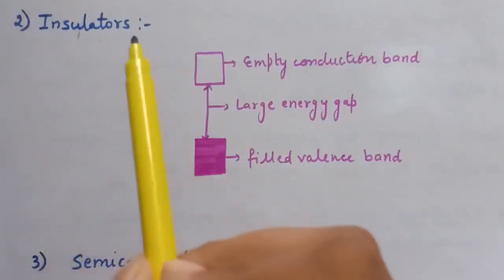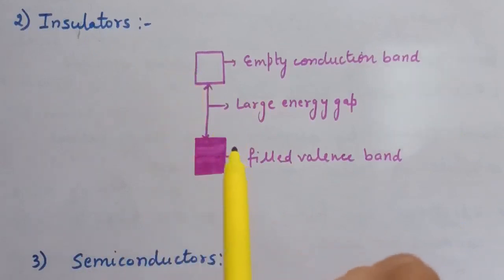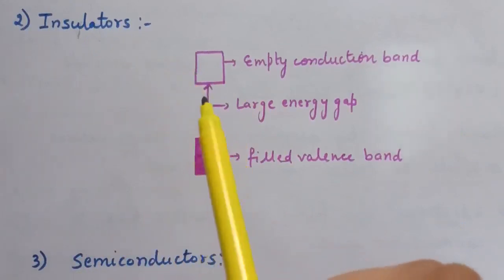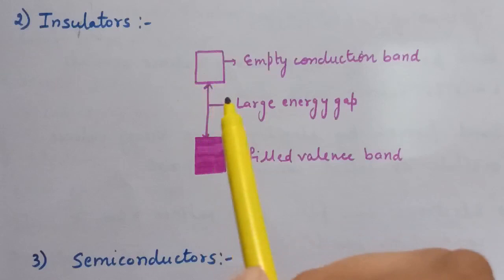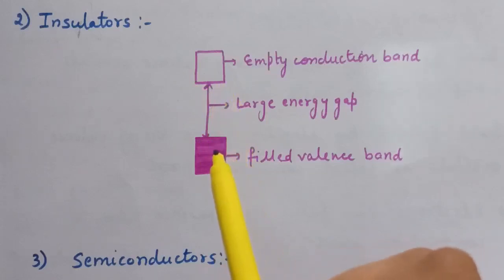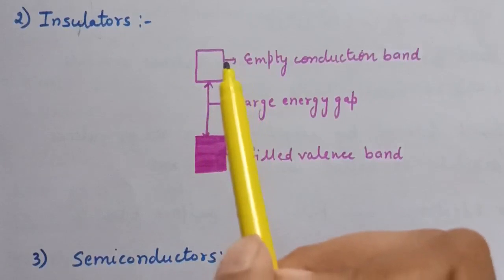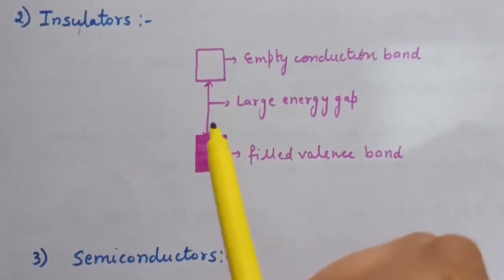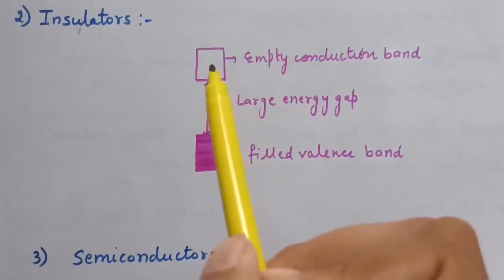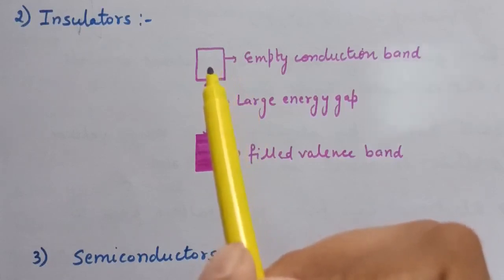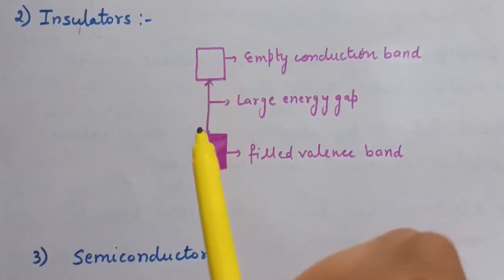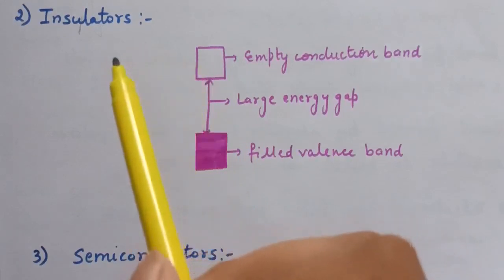Second is insulators. If the gap between the filled valence band and the unoccupied conduction band is large, that is, if the gap between valence band and conduction band is so large that electrons cannot jump from valence band to conduction band, hence these substances have extremely low conductivity and behave as insulators.